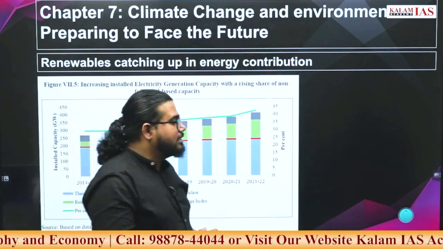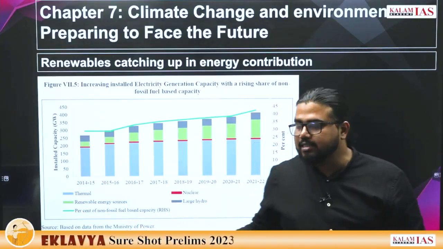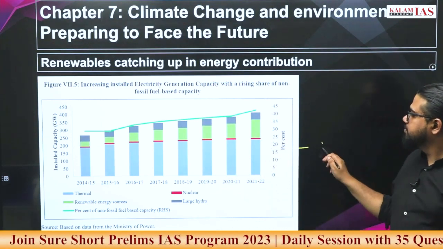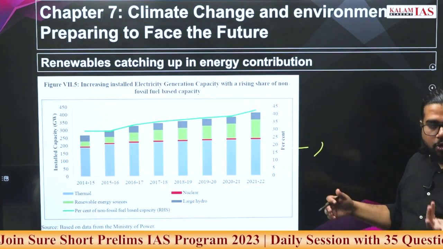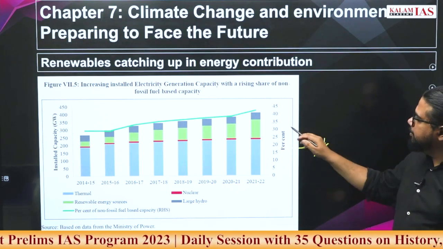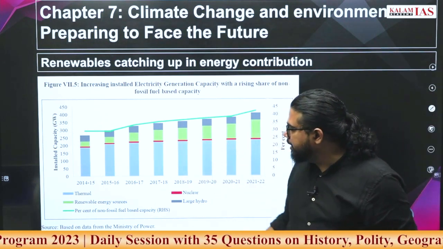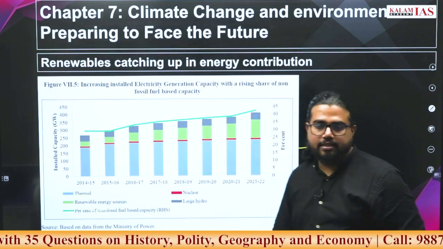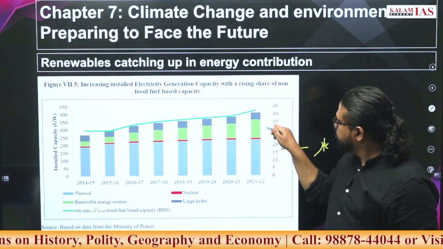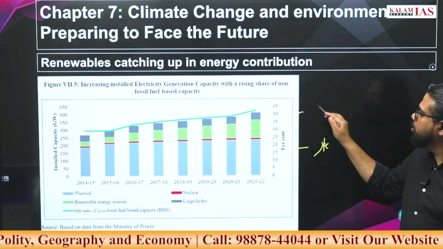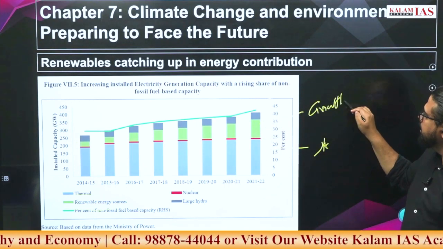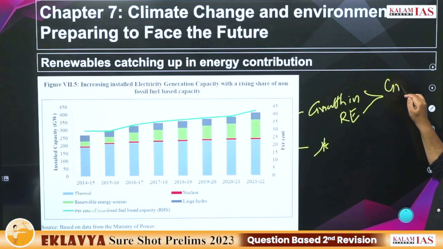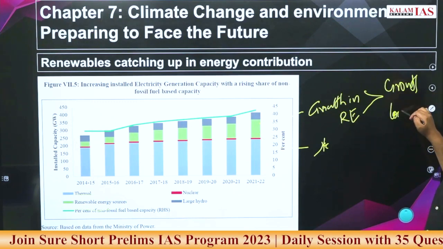Now if you look at India's energy generation, we already discussed this. Around 58% of India's generation is coming from coal or fossil fuels. But if you look at how renewable energy is performing, there is a green content. Earlier it was only a very small part, now it has increased to a higher part. So growth in renewable energy is greater than growth in coal or thermal sources.